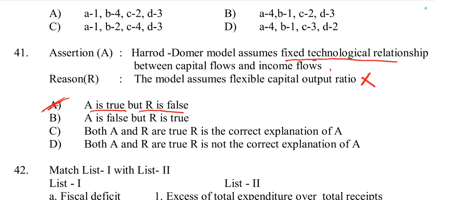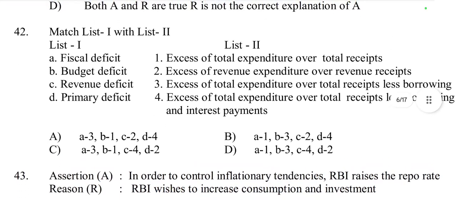Then question number 42, list 1 and list 2: fiscal deficit, budget deficit, revenue deficit and primary deficit. Fiscal deficit is the excess of total expenditure over total receipt less borrowing. Budget deficit is the excess of total expenditure over total receipt, or expenditure greater than receipt.